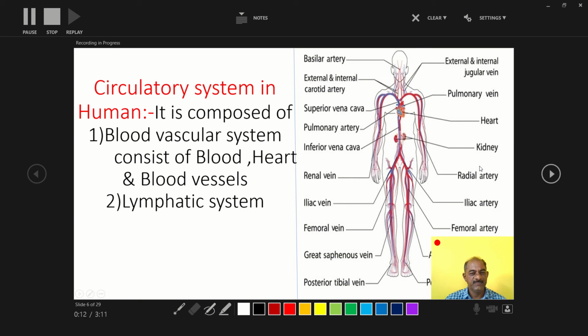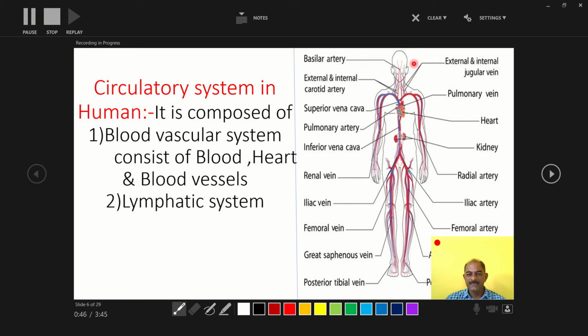Circulation was first discovered by William Harvey. In this circulatory system, it consists of two major parts: one is the blood vascular system and the other is the lymphatic system. The blood vascular system consists of blood, the heart and blood vessels. And the second one is the lymphatic system.